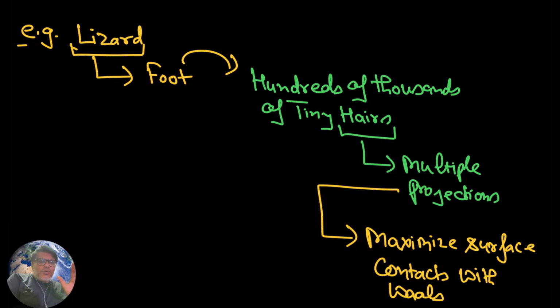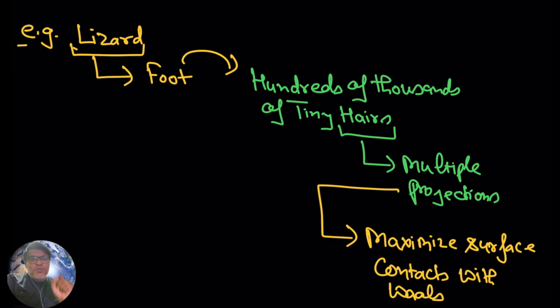The hairs present underneath the foot now come in contact with the wall. Multiple projections are coming in contact with the wall.